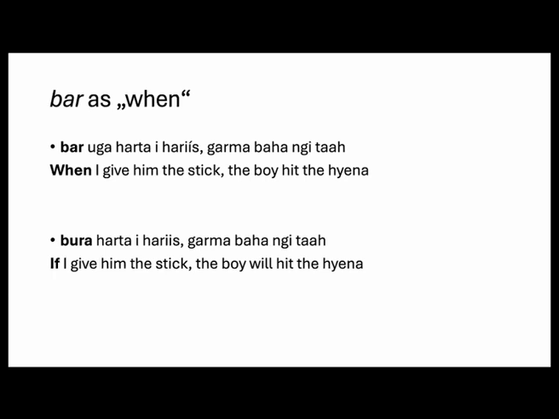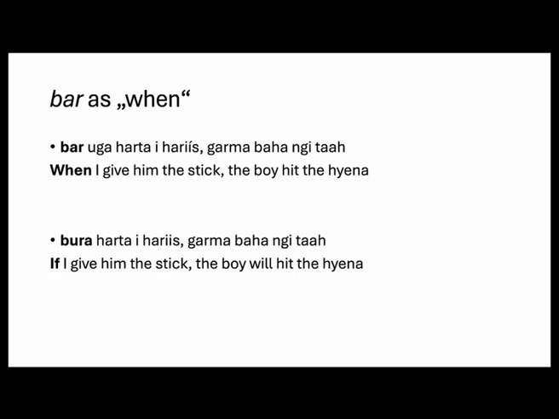And the next one is bar as when. Gorwaa bar is also used as when. Like this one, bar uga hartai haris garma bahaita. It means when I give him the stick, the boy would hit the hyena. Here you can see that bar does not cliticize with the sentence elements.